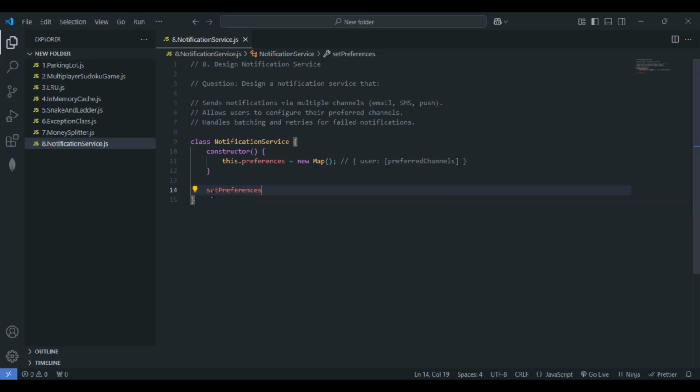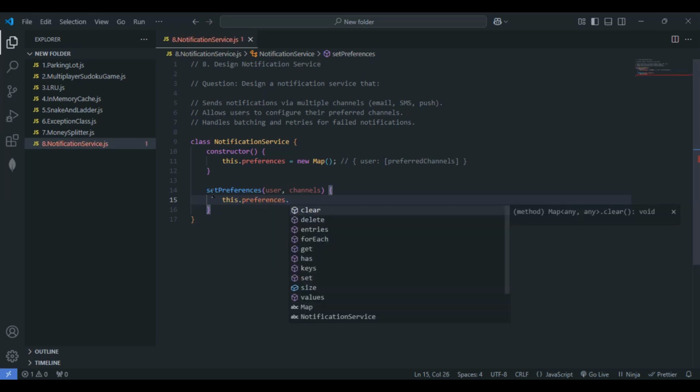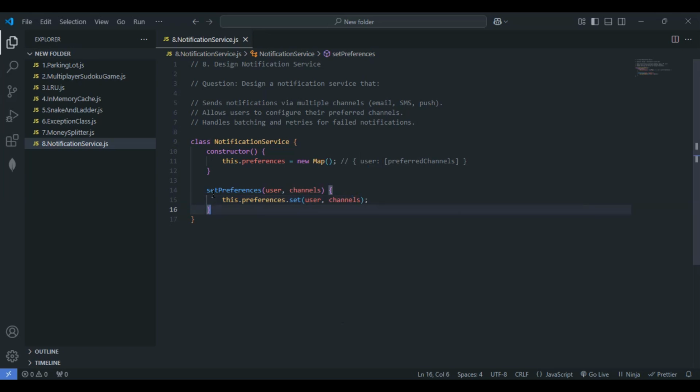Let's make use of the parameters user and channels. Within this method, what we'll be writing inside setPreferences is we'll just set the preferences. I'll give here preferences.set. We are updating by making use of the set property here. What are the things that we are updating? One thing is the user, and the second one, let's pass the channels here. I hope this is clear. This is simple, right? setPreferences.